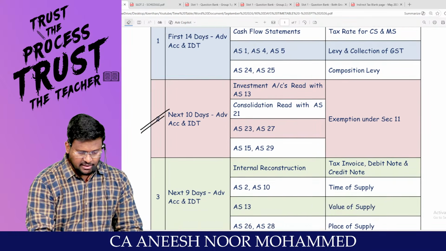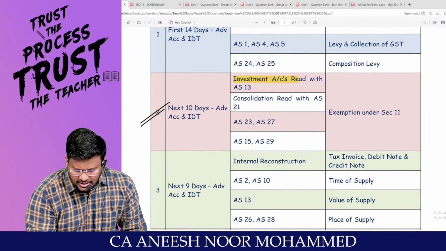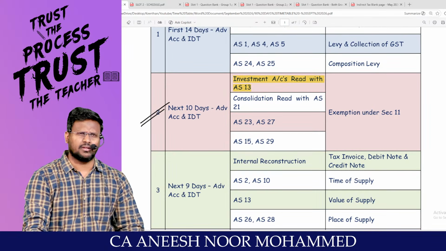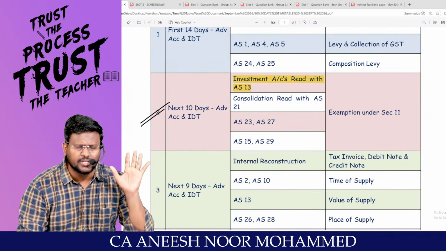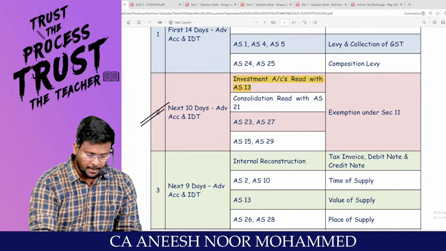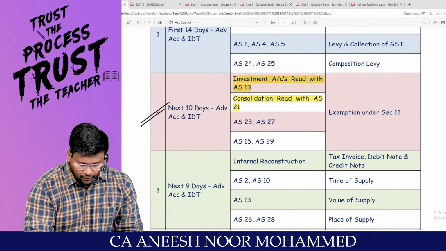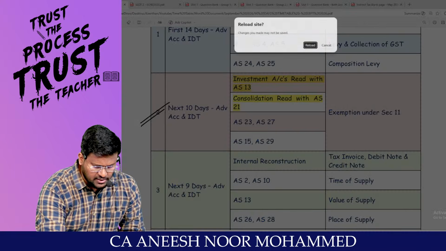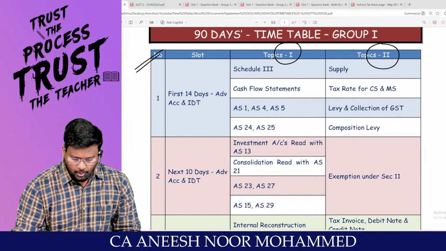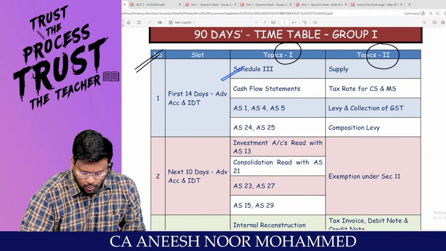Next 10 days, in Advanced Accounting, investment accounts read with AS 13. That is the problem area of the investment accounts that you are supposed to complete. Consolidation read with AS 21. Here we have already done two things, my dear lovable students: Schedule 3 and Cash Flow Statement.